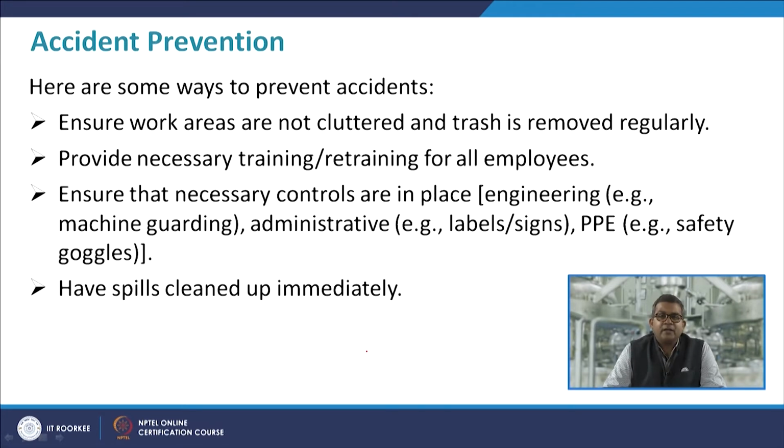Ensure that necessary controls are in place, like machine guarding, etc. Administrative controls should be well in place, like labels, signs, placards, etc. Personal protective gear should be in place, like safety goggles, masks, etc. Have spills cleaned up immediately, that is a very good housekeeping practice.